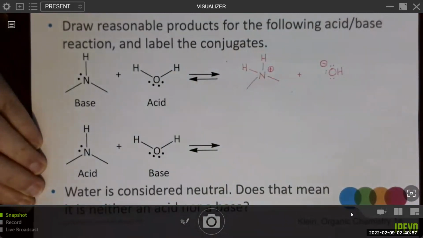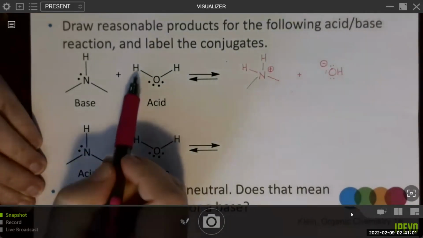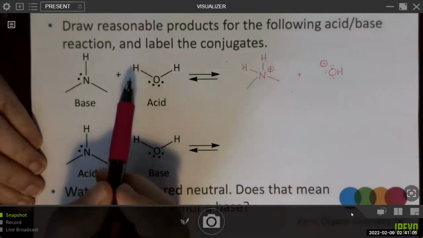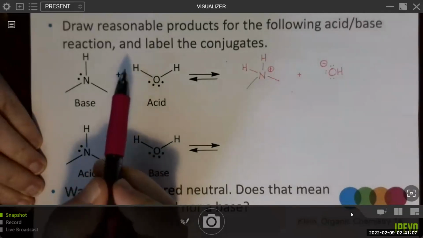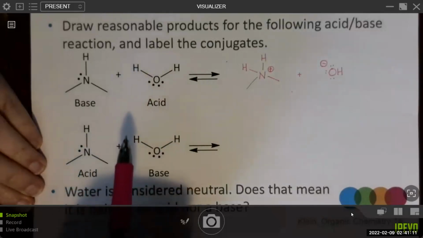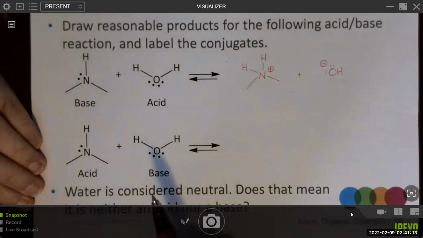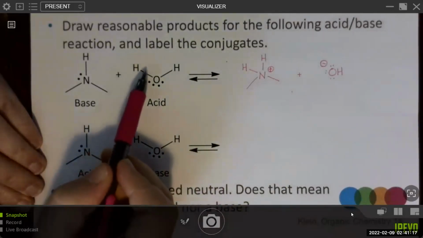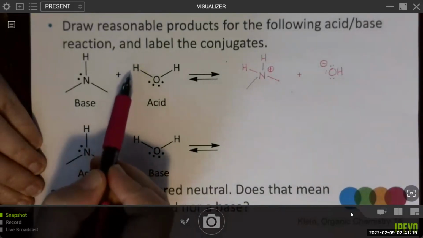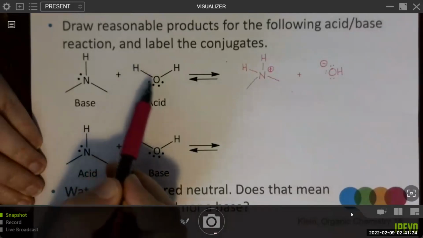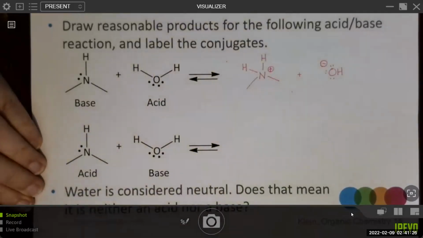And why do we keep saying the word proton instead of hydrogen, right? Well, it's not that the hydrogen atom is being transferred, because recall, a hydrogen atom is both the proton in the nucleus and the electron surrounding it in an orbital. The only thing that's getting donated is actually the nucleus of the hydrogen atom, not the electron that is currently being used to form the sigma bond to the oxygen atom.